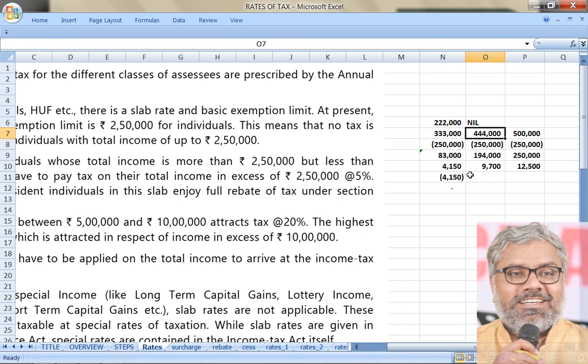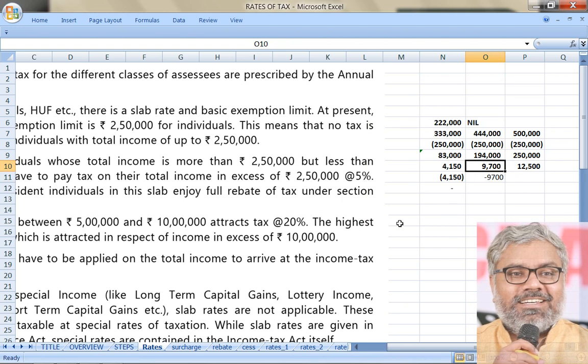Same way, for a person who has 4,44,000 income, what was the tax liability? Base tax 9,700. So 4,44,000 minus 2,50,000 into 5%. That is 9,700. If you calculate, then you will understand. 9,700 is the base tax liability. How much rebate can be given here also? It can be maximum of how much? 12,500.